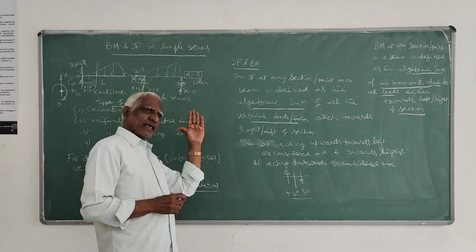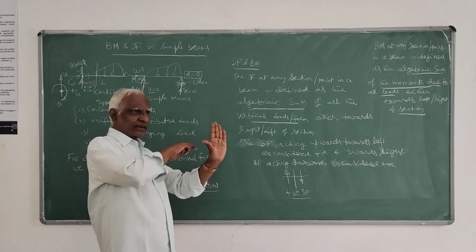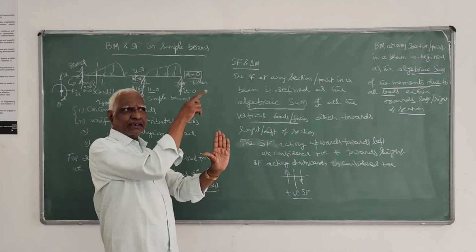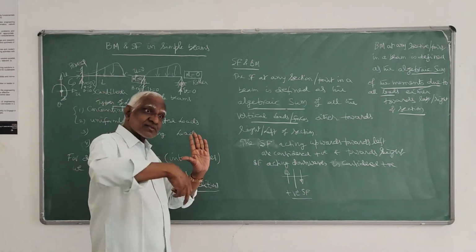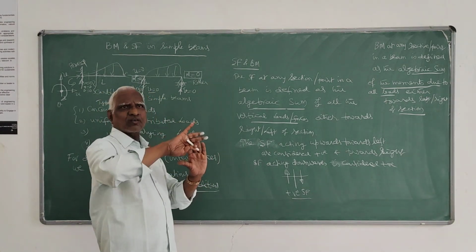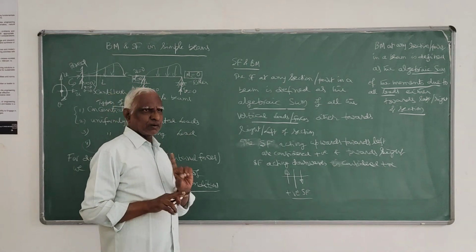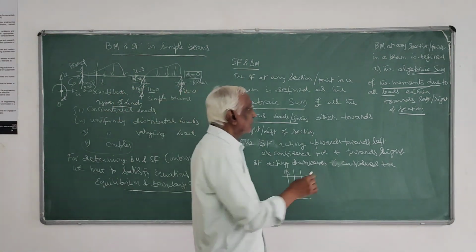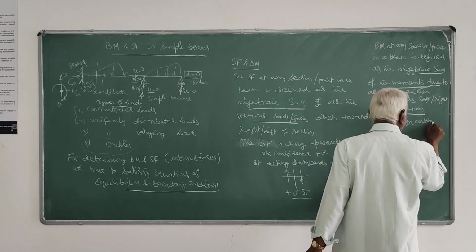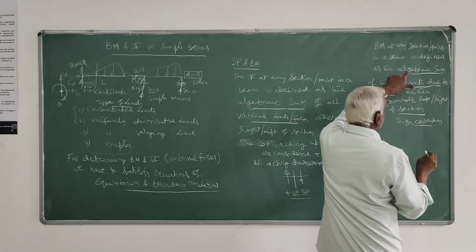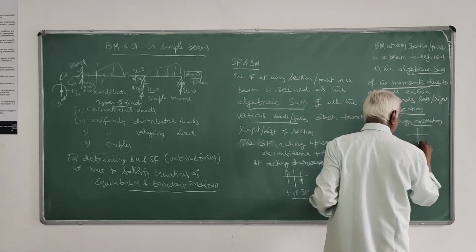That means if you take towards left side, then if the force moment is acting clockwise, it is positive. On the right side, if it is reverse, if it is anti-clockwise, it is considered as positive. That is sign convention.